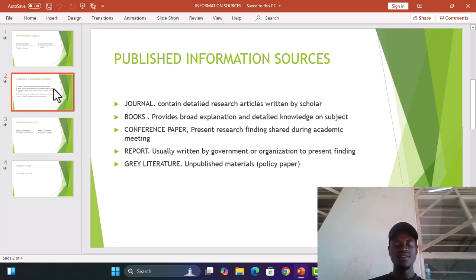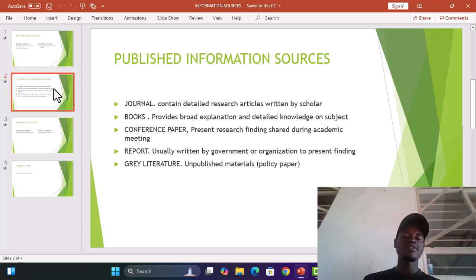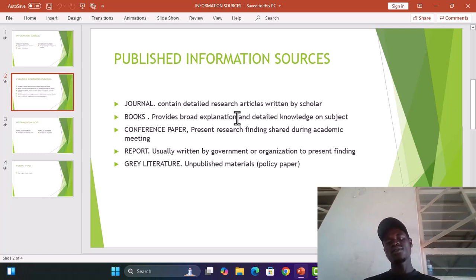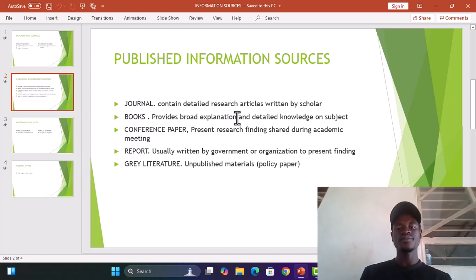So once we have got certain information, the information can be published such that everyone can get access to it. It can be published through what we call the journals. A journal contains detailed research articles written by scholars. These are articles or pieces of information that have already been discovered and published by someone who has got that information, so that people can get access to it through the journals.